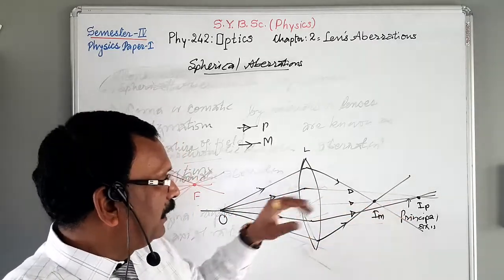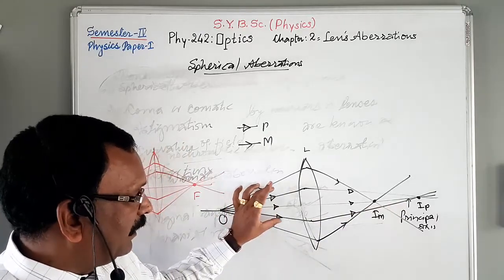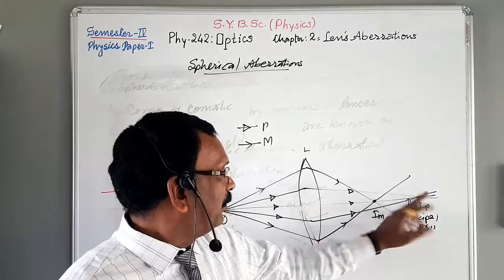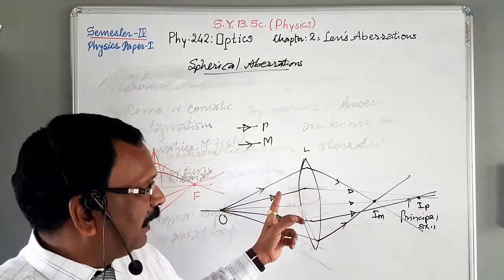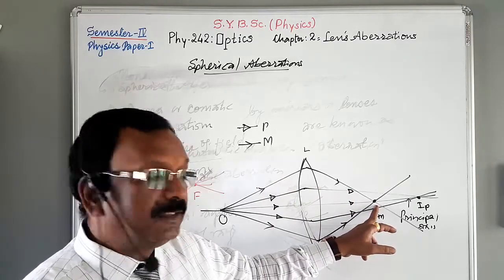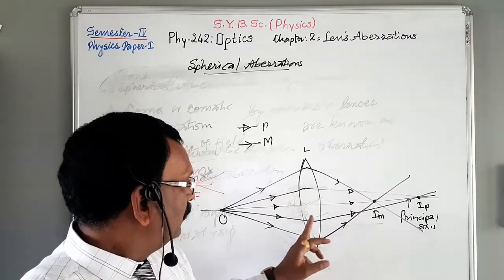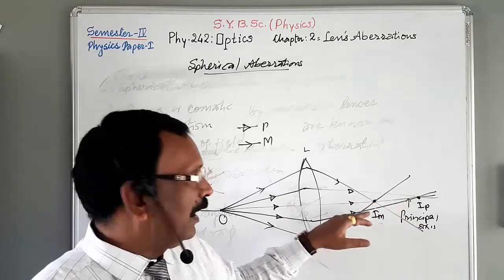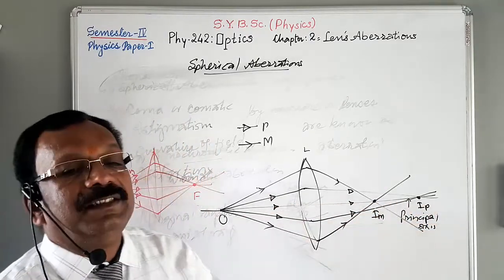Because paraxial rays and marginal rays cannot focus to a single point. Rather than focusing at a single point, paraxial rays are focused and produce image IP away from the lens, whereas marginal rays after refraction come to focus at point IM, producing the image formed by marginal rays. So there are two images along the principal axis.